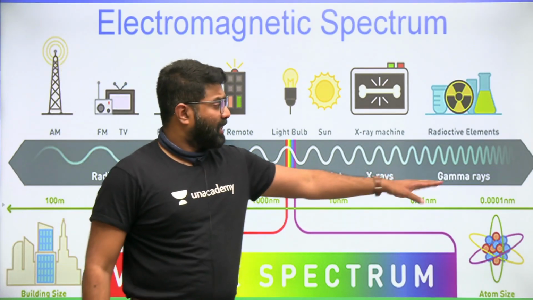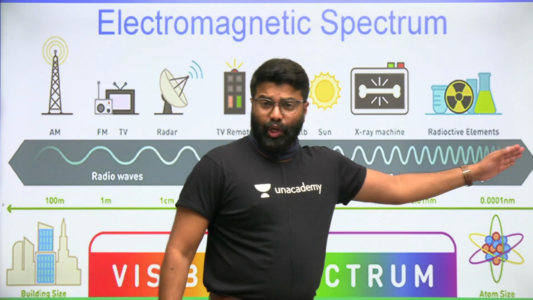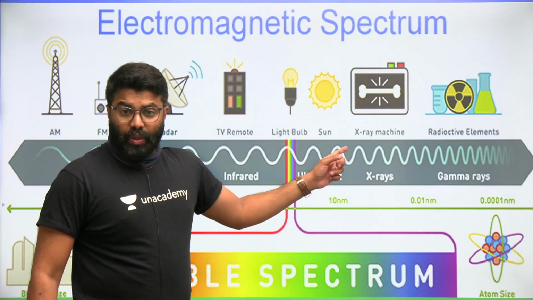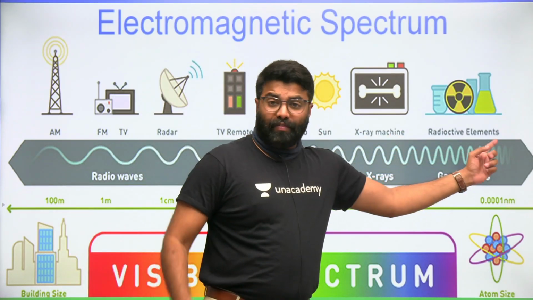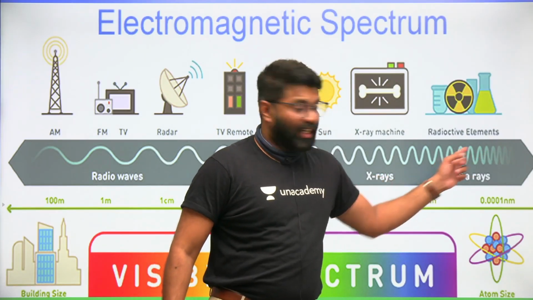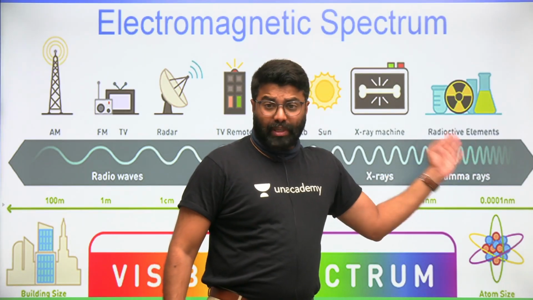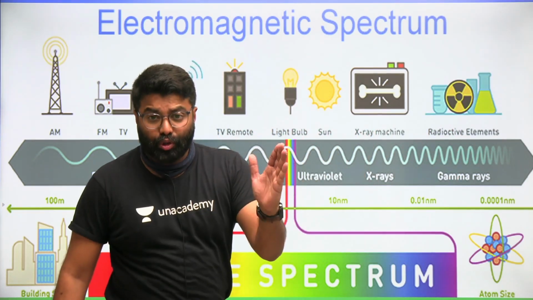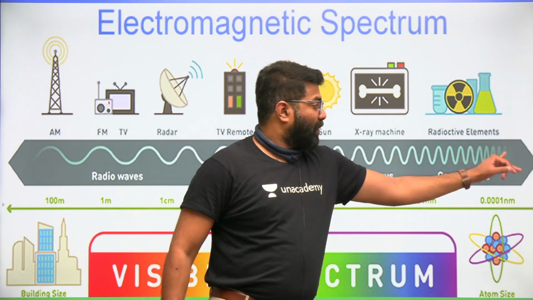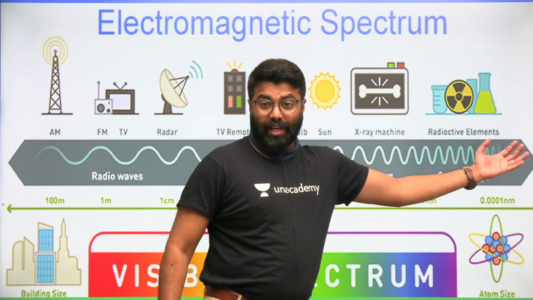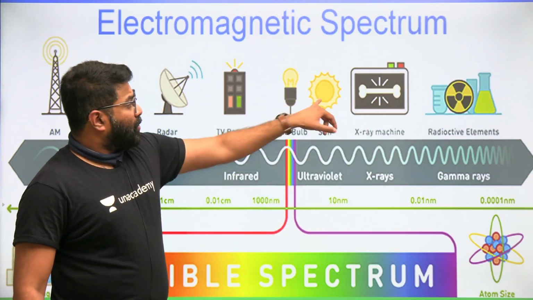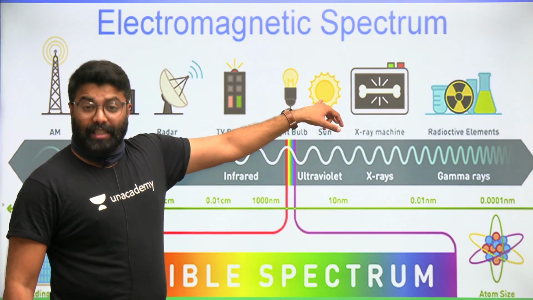Please note this, friends. These rays, gamma, X-ray, UV are all short wave, high frequency radiation. Okay, so wavelength is very short. Frequency means number of repetition of a wave. Okay, number of repetition is also very high here. Short wave, high frequency. Please remember, wavelength and frequency are inversely proportional to each other. You can see the wavelength is short, as a result frequency is high. Short wave, high frequency radiation. So they are bringing high intense radiation from the sources here. So sun is one of the natural sources of electromagnetic radiation.